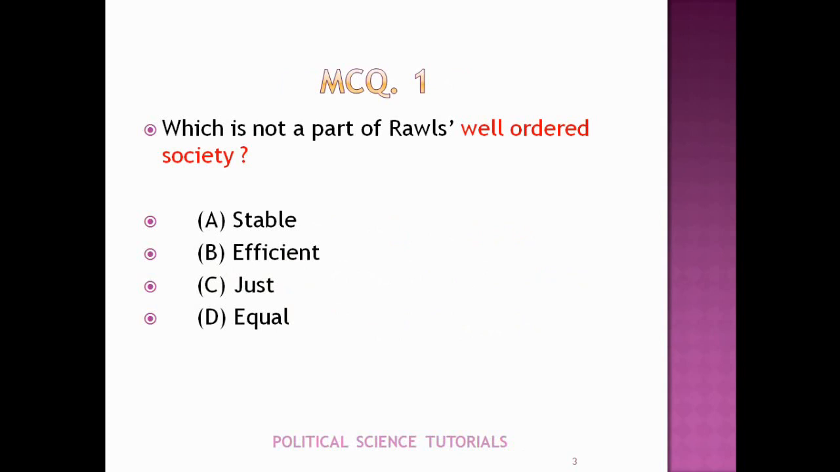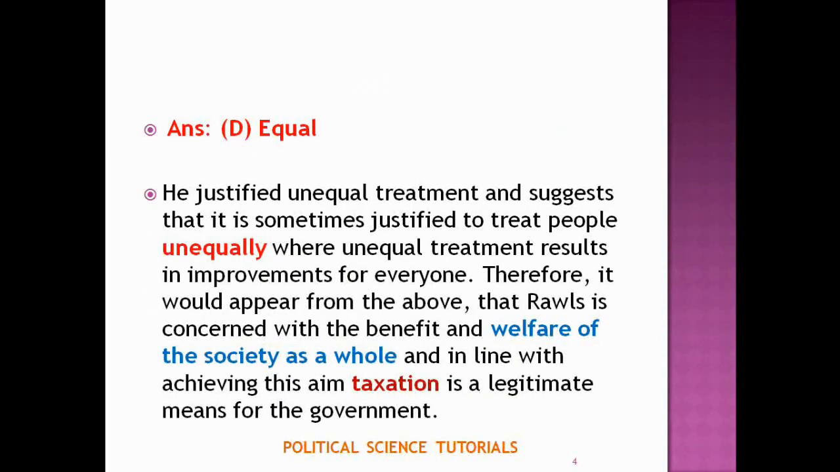Here the first question is: which is not a part of Rawls's well-ordered society? Stable, efficient, just, equal. The answer is D. Though the four options seemingly are all part of Rawls's justice, the answer will be D, or equal. This is not a part of Rawls' well-ordered society. His well-ordered society consists of stability, effectiveness and justice, but not equality.